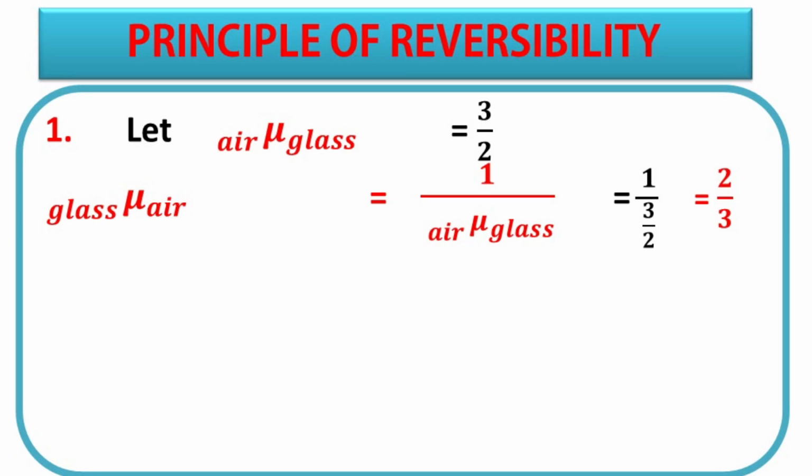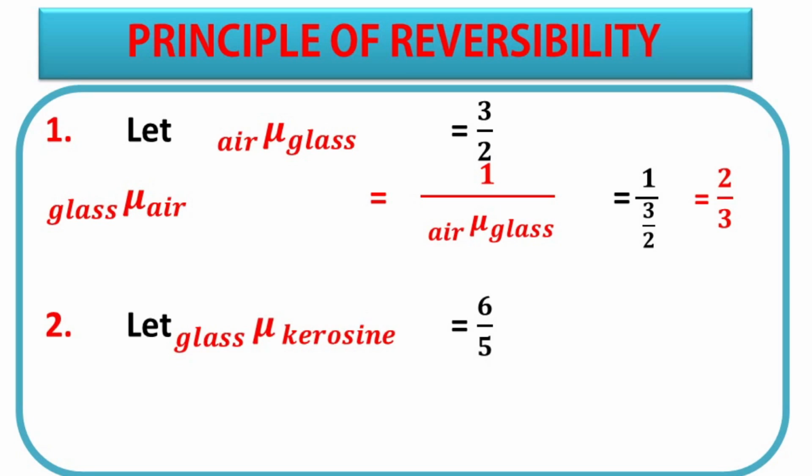Let us take one more example. If refractive index of kerosene with respect to glass is equal to 6 by 5, then what is the refractive index of glass with respect to kerosene? Refractive index of glass with respect to kerosene will be 5/6. I hope all have understood it.